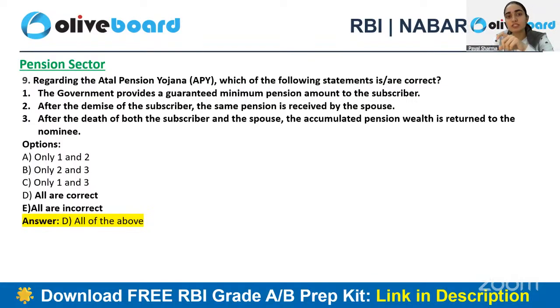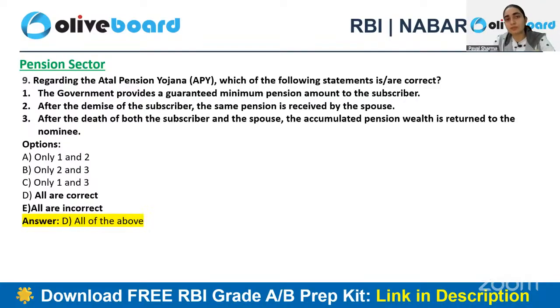After the demise of a subscriber, the same pension is received by spouse. And this is the simplest statement that has been given here, but हमने इससे भी ज्यादा complex जो questions है वो करे हैं कि जो amount है वो exact कितना transfer होगा, किसको transfer होगा, और अगर दोनों का demise होता है तो then who's the one who's going to claim the entire amount. So second is also the correct answer here.